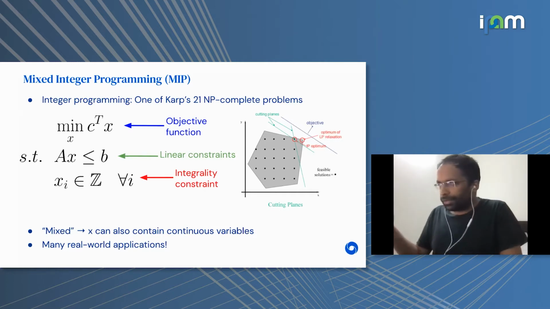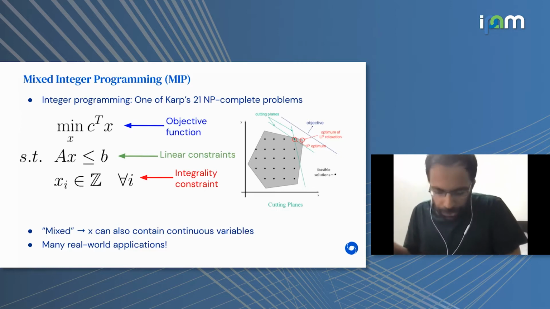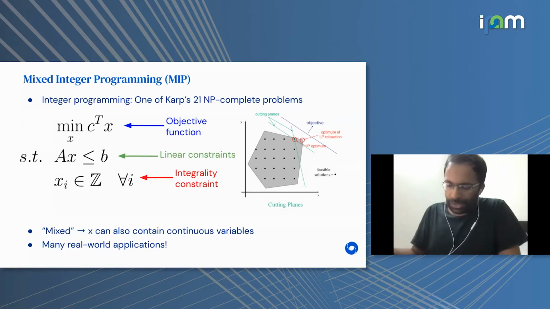And as most of you would know, this has a lot of real-world applications. In some sense, mixed integer programming is a very powerful language for expressing optimization problems that makes a very good trade-off between expressiveness and tractability of search.